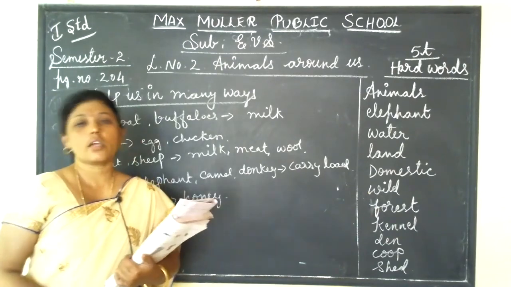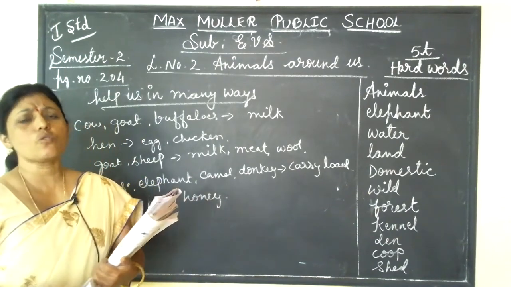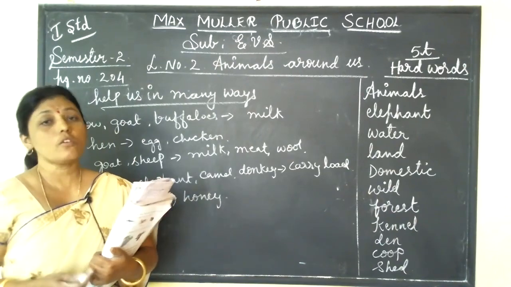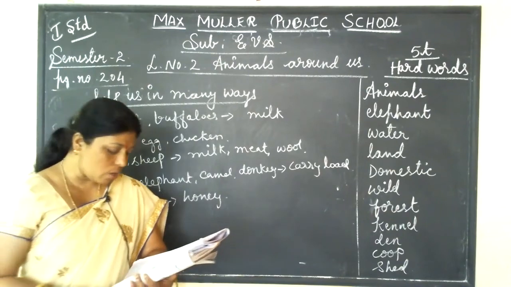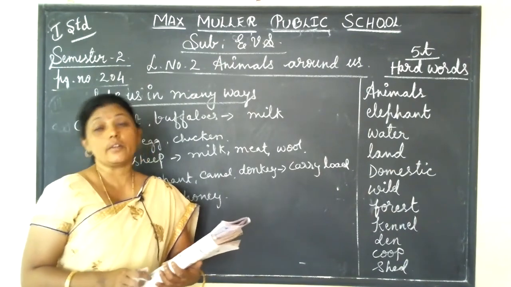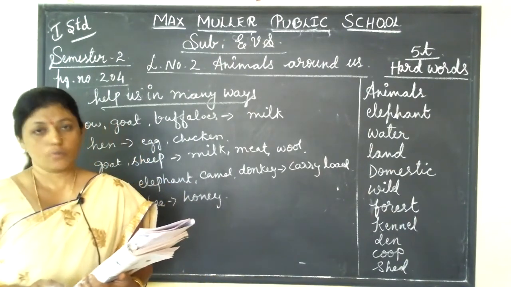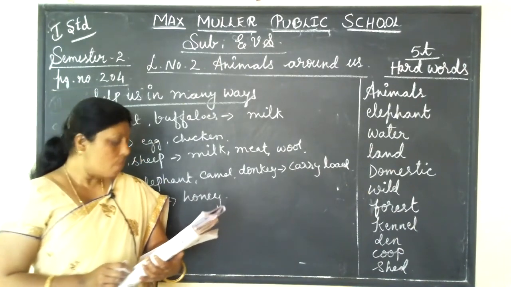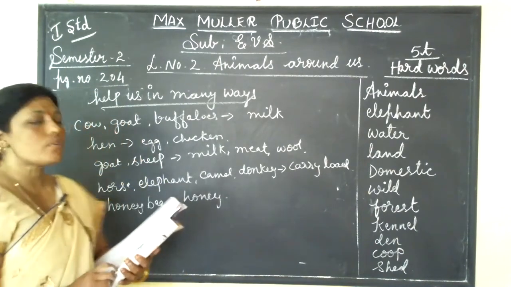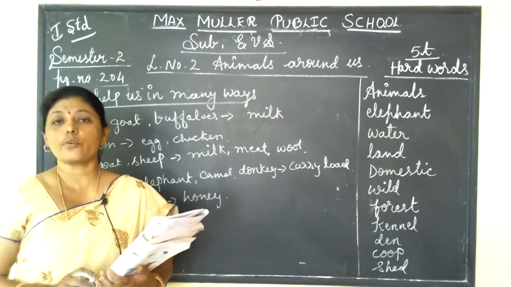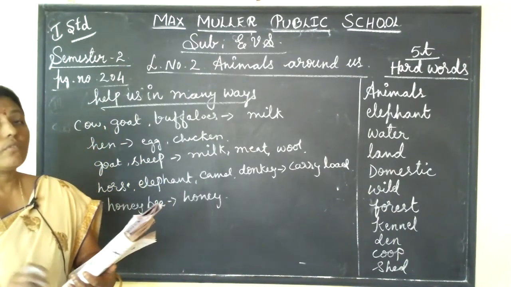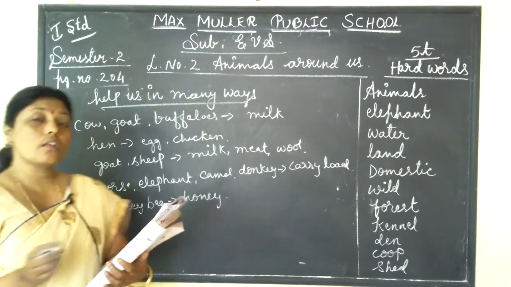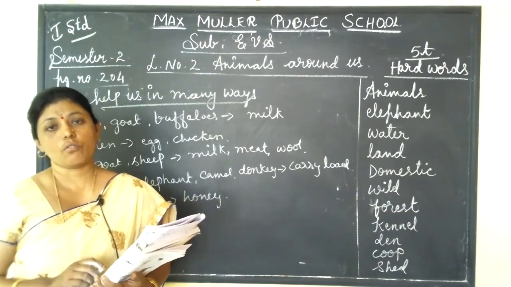So, we should take care of the animals. We are taking so many uses from the animals. So, we should take care of them, and we have to love them and be kind with them. Okay. So, we should give food, water and shelter to them. And when they are sick, we have to take them to the doctor also. Okay, children.